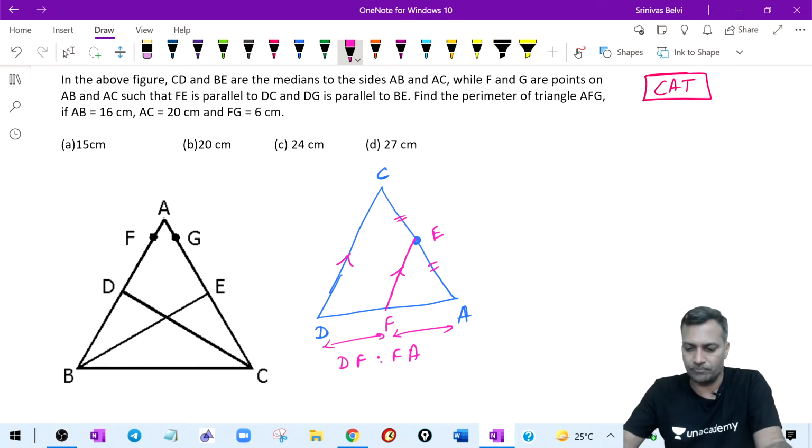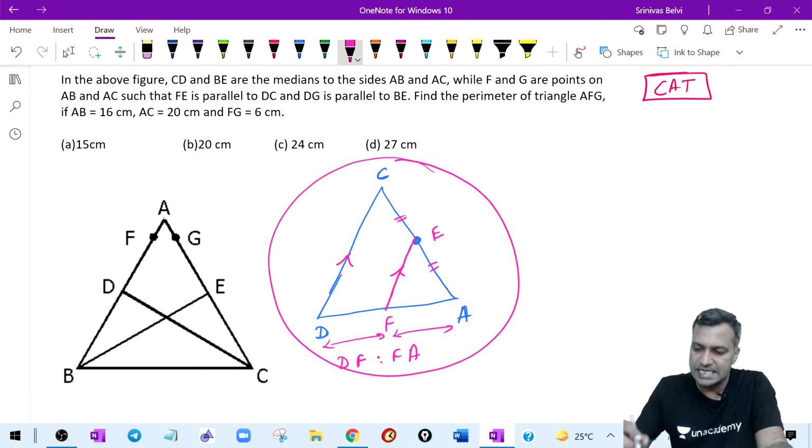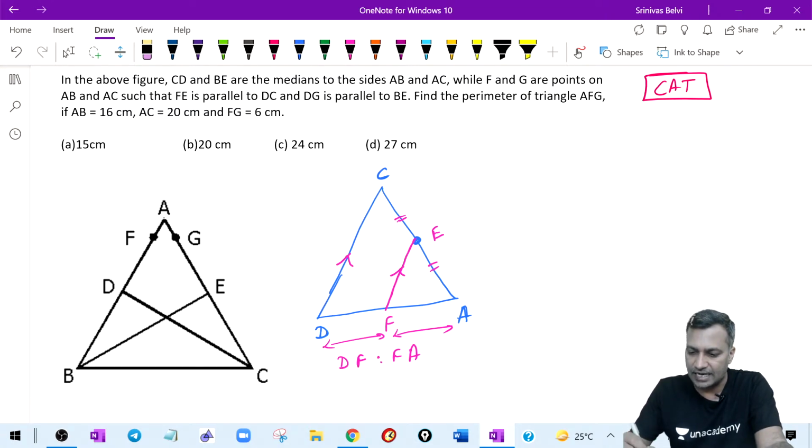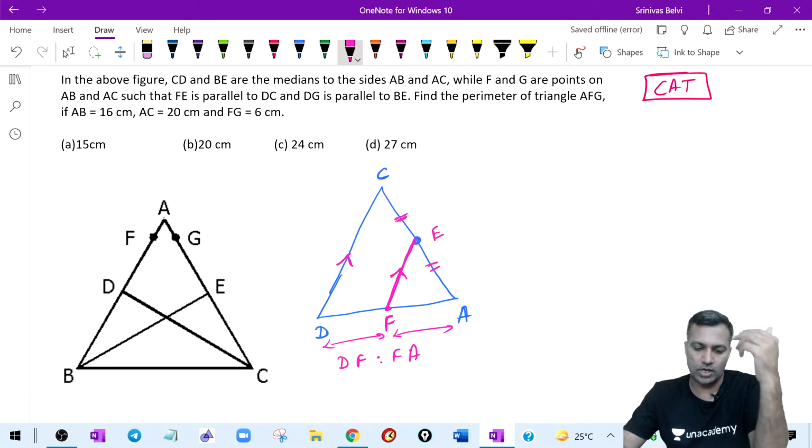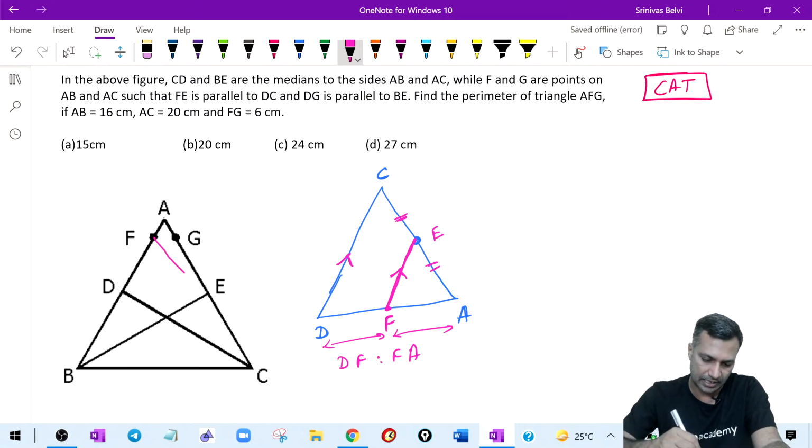Everybody put it in the chat. Look at this diagram. CDA is a triangle. E is the midpoint of CA. From E, I draw a line parallel to CD. Let that point be F. I am asking you what is DF to FA? 1 is to 1. That is exactly what this diagram shows.